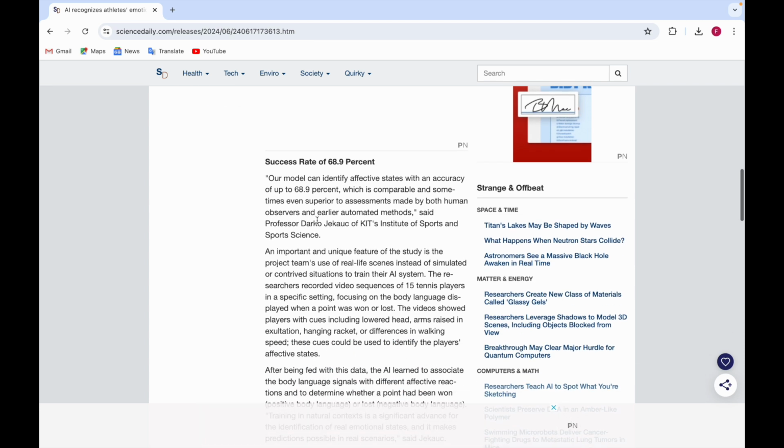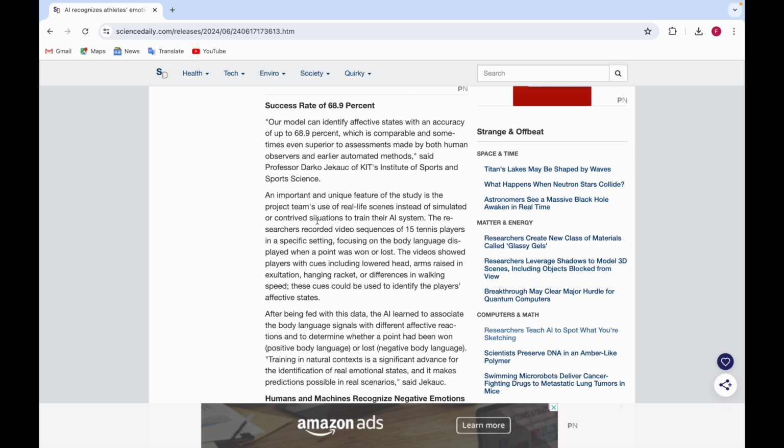They said this 68.9% is comparable and sometimes even superior to the assessments made by both human observers and earlier automated methods. It means it's better than the earlier automated methods, and even superior to the assessments made by human observers. So said Professor Darko Jikok of KIT's Institute of Sports and Sports Science, that this accuracy of 68.9% is better than the previous automated methods and even than human observers.